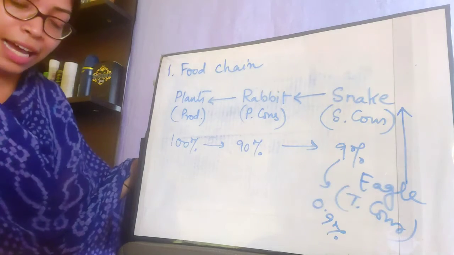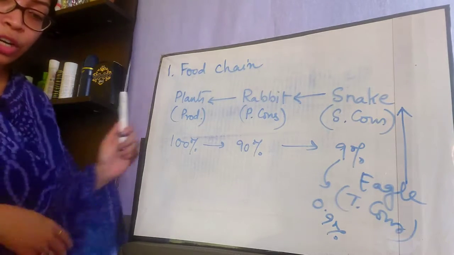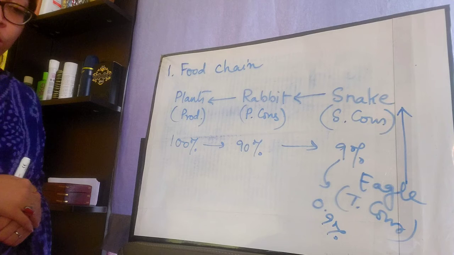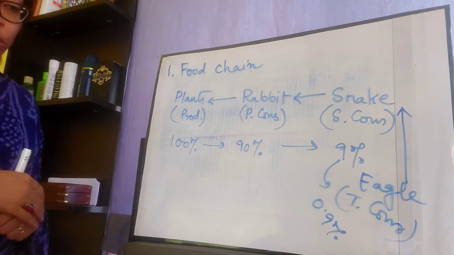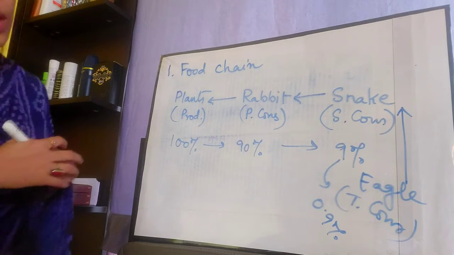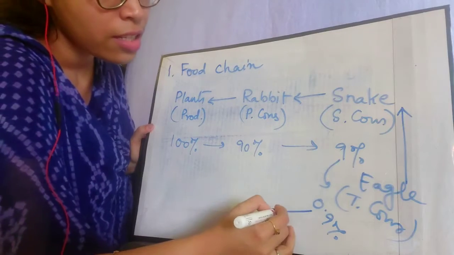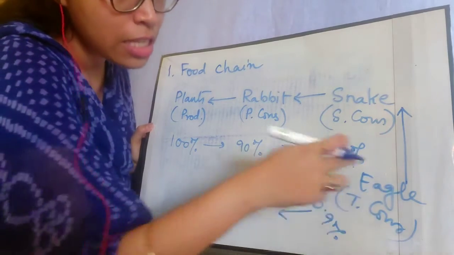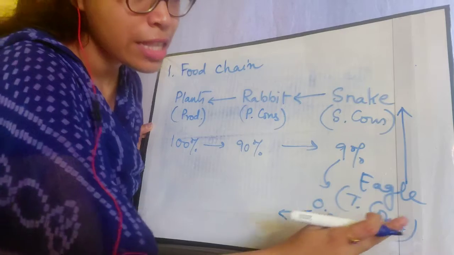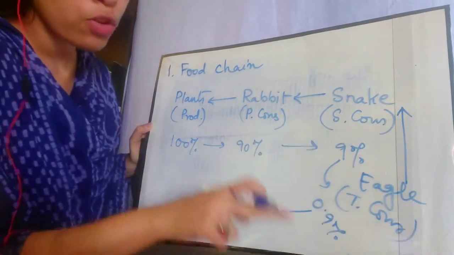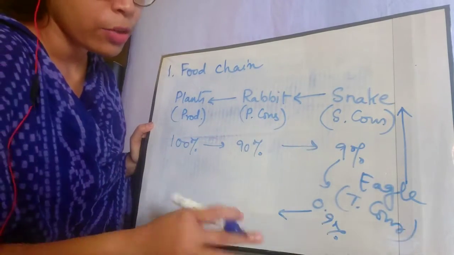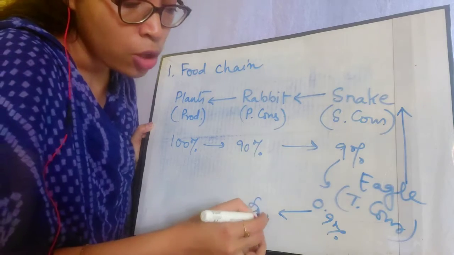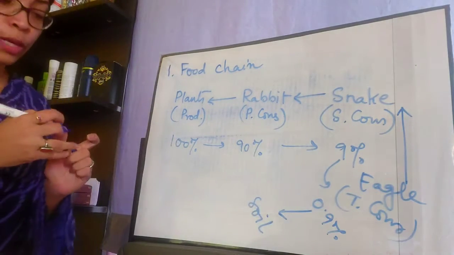When the eagle dies, its body is decomposed by microorganisms such as fungi and bacteria into simpler nutrients, which are returned to the soil for reuse by plants. Now when this eagle dies, what happens? The nutrients present in this eagle are decomposed by bacteria, fungi and other microorganisms, and then returned to the soil.